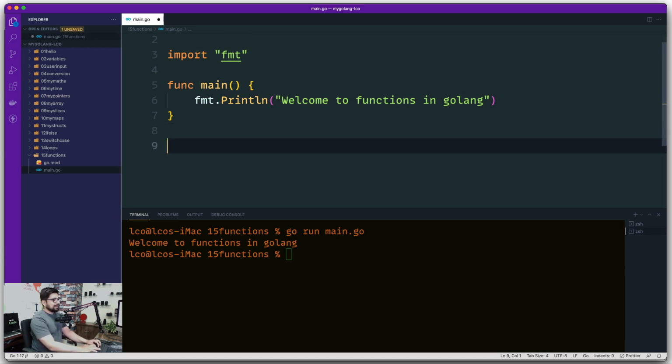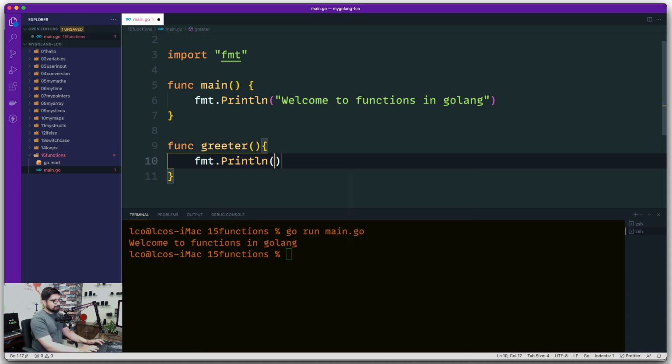Let's create a simple function. Let's call this one greeter. It just greets, and there we go. And we're going to put in some greeting. What greeting should we say? Hello, something, or let's just borrow something. Hey Akshay, sorry, I'm borrowing your namaste here. So we're going to say namaste from Golang. Hope you don't mind. And by the way, it's almost like hello from Golang, but in India, we call it namaste. Anyways, this is what we have as of now.